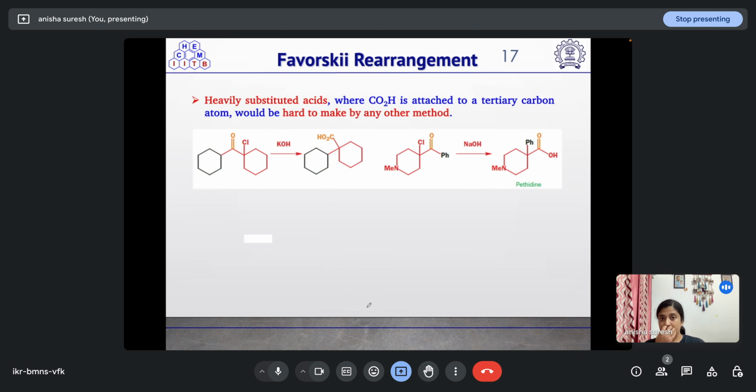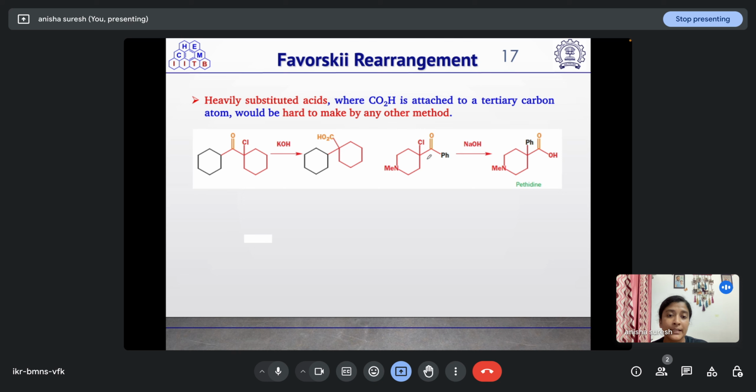And one of the advantages of Favorskii rearrangement is that heavily substituted acids, where the CO2H is attached to a tertiary carbon, would be hard to make by any other method. So for making heavily substituted acids, that is CO2H present on a tertiary carbon, can be prepared by this method. Two examples: this alpha haloketone, when treated with KOH, will result in the formation of this acid, which is a tertiary carboxylic acid.